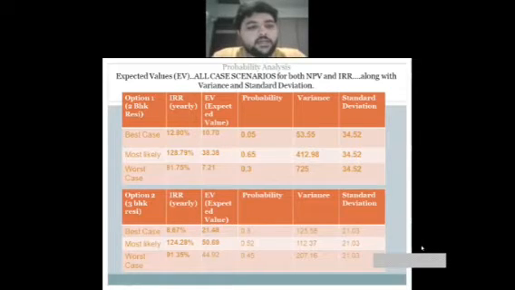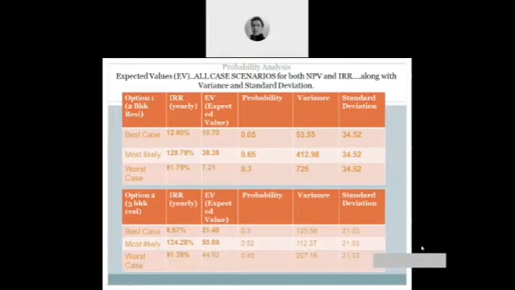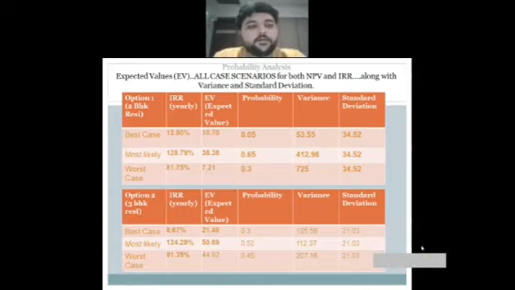This is IRR, expected value, and probability variance. In this slide, the standard deviation of option two is higher. As the standard deviation is higher, the volatility of the market is also on the higher side, so it is liable to change and risk will be on the higher side. So it is advisable to choose option three because its standard deviation is quite less.